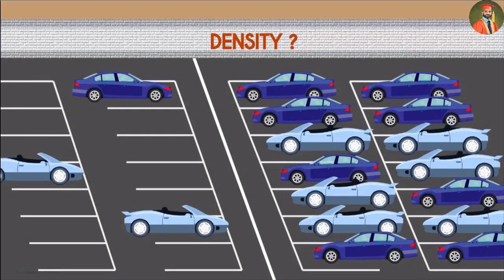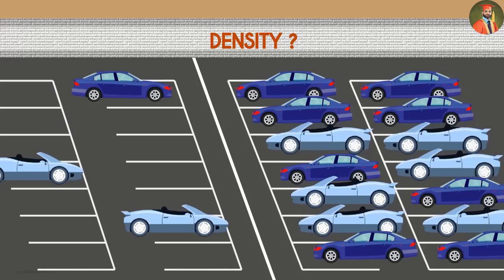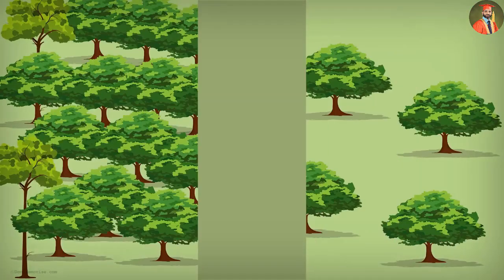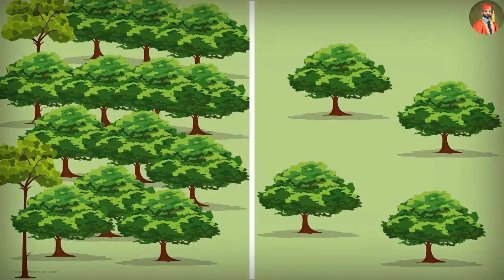But what is density? Look at these two parking lots of the same size. One has 3 cars and the other has many cars. Which one is more dense? This one, correct? Yes. Now, look at these two forests. Which one is more dense with trees? Clearly, it's this one. So, in the same given amount of space, if there are more things, we say that